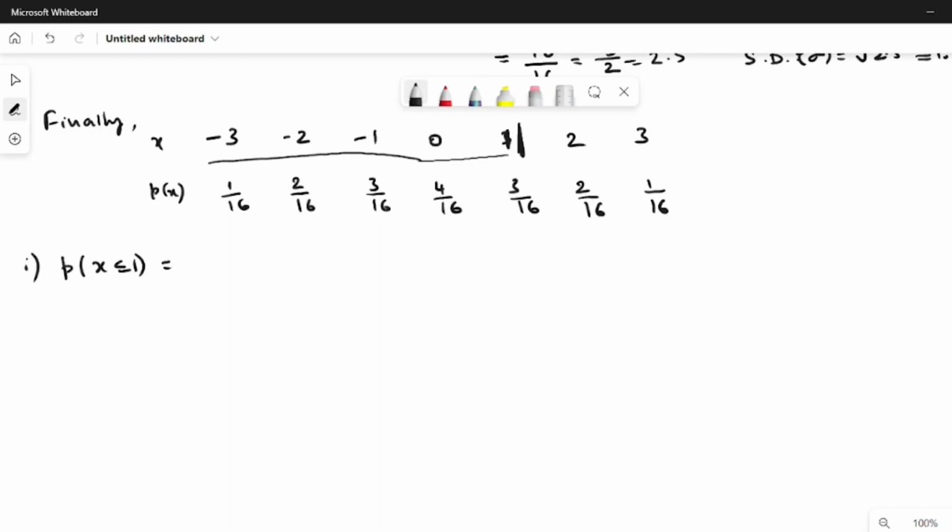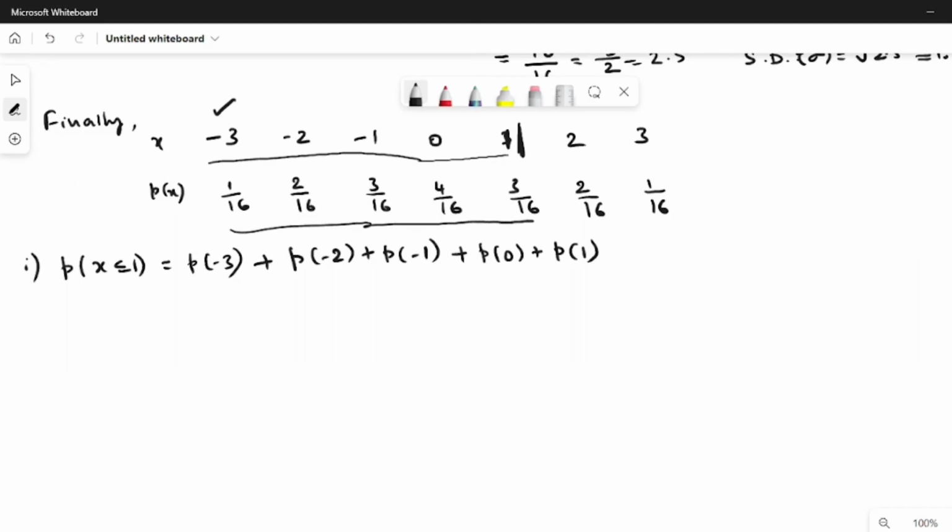So it is p of minus 3, because x starts from minus 3, plus p of minus 2 plus p of minus 1 plus p of 0 plus p of 1. I have to add all these values. Since the common denominator is 16, we have 1 plus 2 plus 3, 6 plus 4, 10 plus 3, 13. So you can check that it will be 13 by 16.